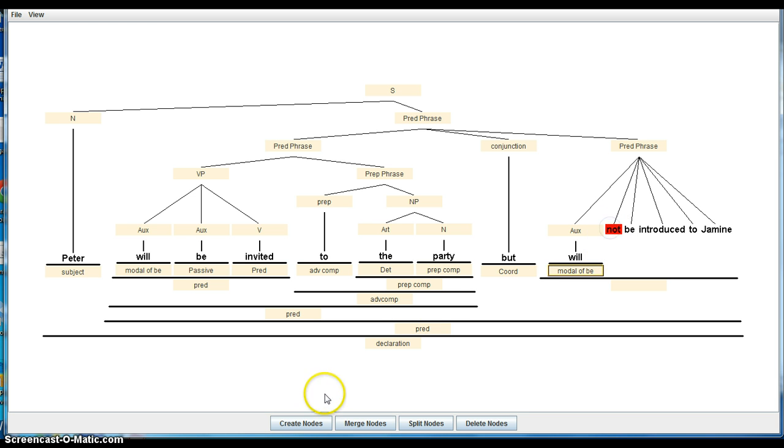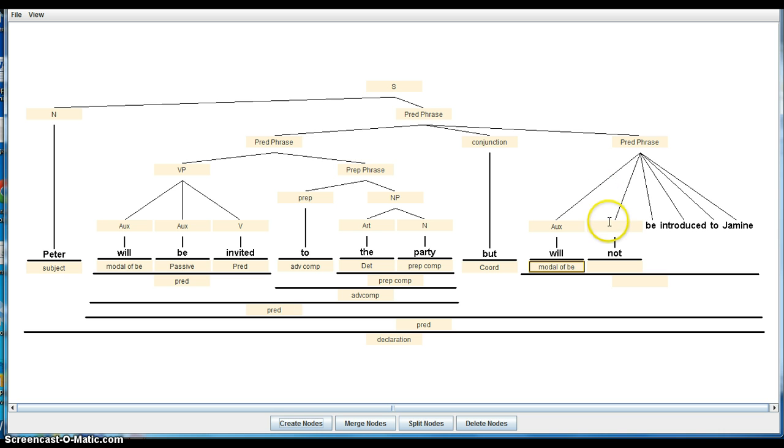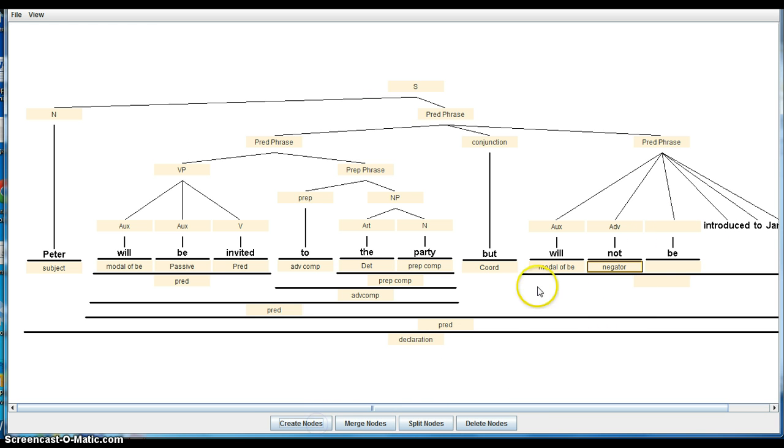We know the not is an adverb, and it's also a negator. This be is, again, the passive element with the ed form. So we're going to call this an aux. It's a passive auxiliary.